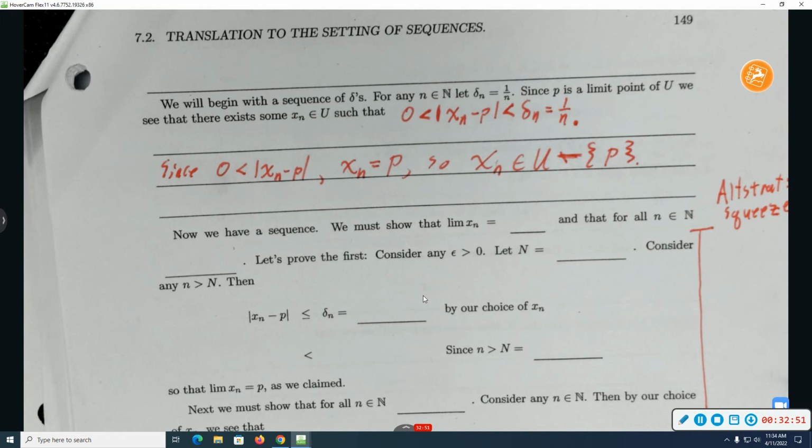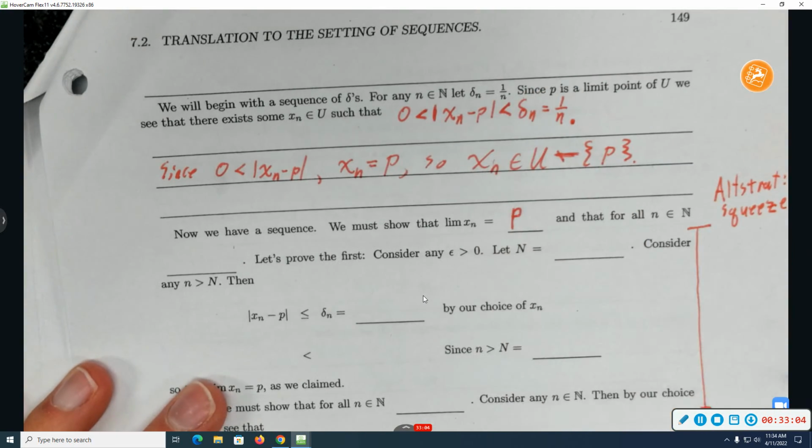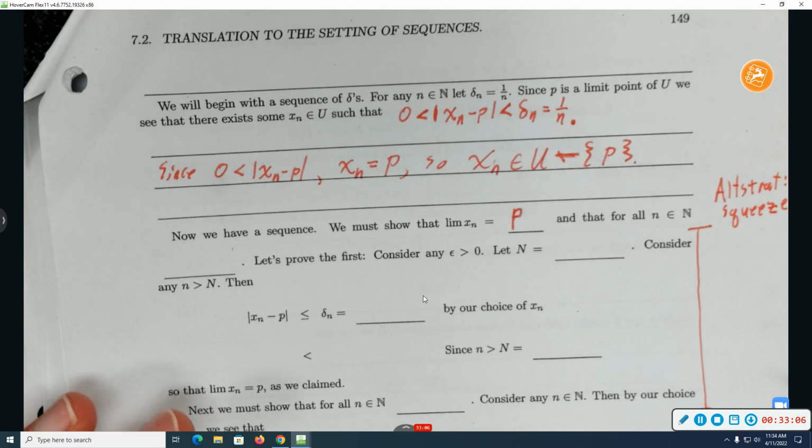What do I need to show about this sequence? That it converges to p. And there's a straight up epsilon-N argument here.